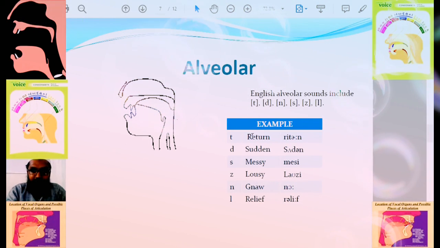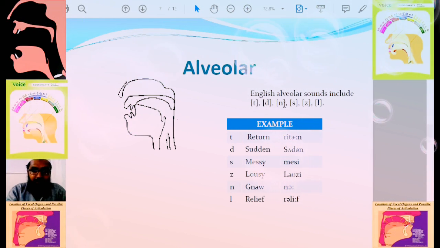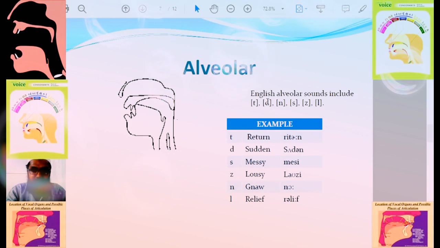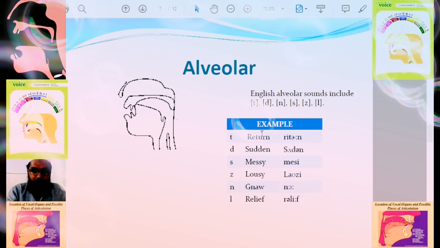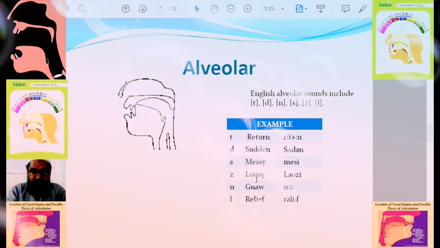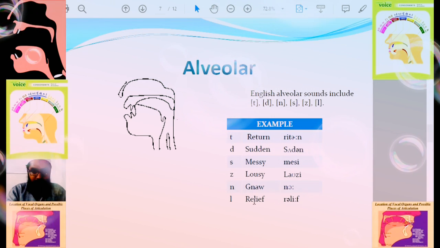Examples: ta, da, na, sa, za, la. Written, sudden, messy, lousy, relief.